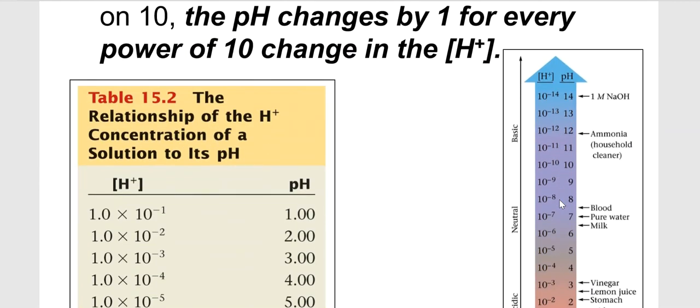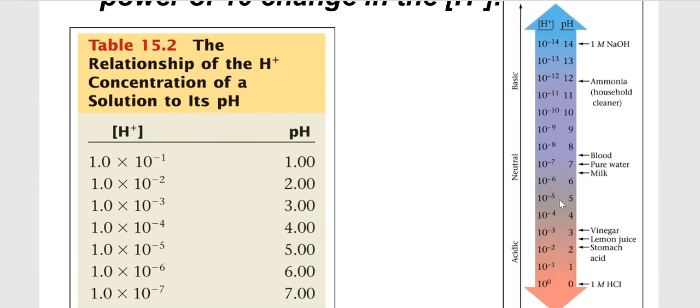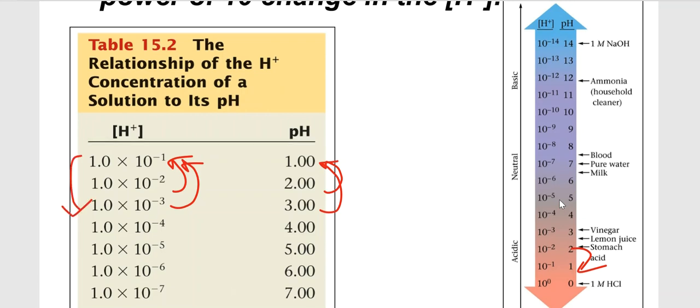So you can see that if you compare the pH, you're going from pH 2 to pH 1, the solution becomes more acidic by how much? When the pH decreases by 1, the H plus concentration actually increases 10 times, because log is log base 10, right? And then if you're going from 3 to 1, you're looking at a 100 times difference. Okay, from here to here is a 100 times difference.